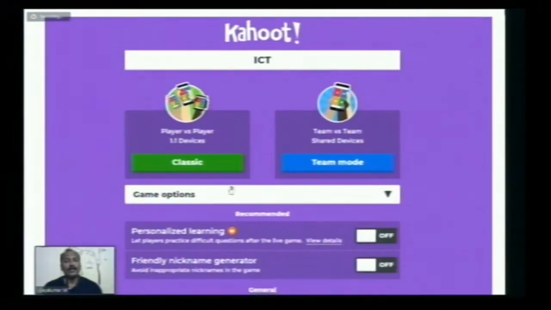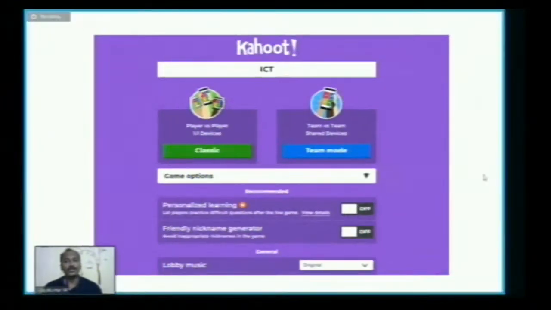Here it is stating it may be some classic mode or team mode. If it is classic, that is player based, so not a group activity. Each player, that is each student, will have an individual separate device to respond to the quizzes. And for team mode, if you categorize the students into groups, they can discuss and give answers. So whether you use classic or team mode, you have to select one of these 2 things.